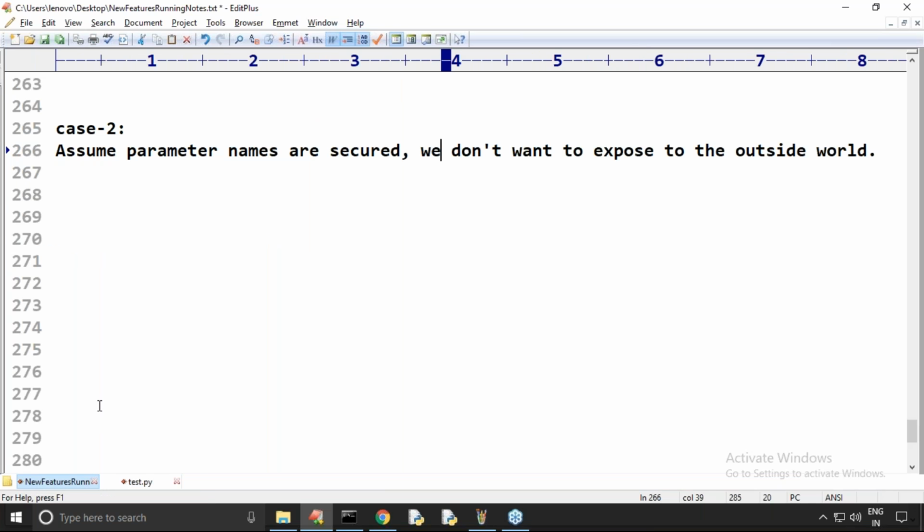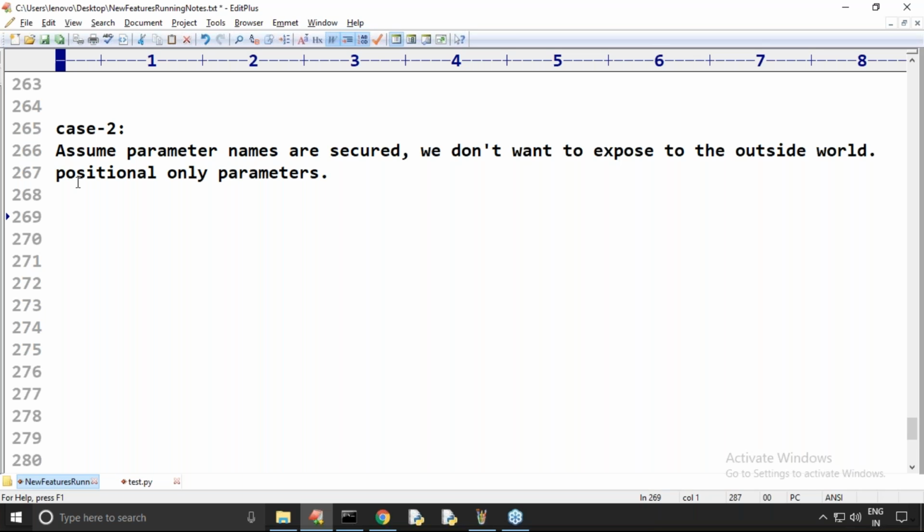Yes. Okay, assume parameter names are secured. We don't want to expose them to the outside world, then obviously positional only parameters is the solution. Have you observed? Yes, friends, it seems to be a small concept, but internally there are big reasons.